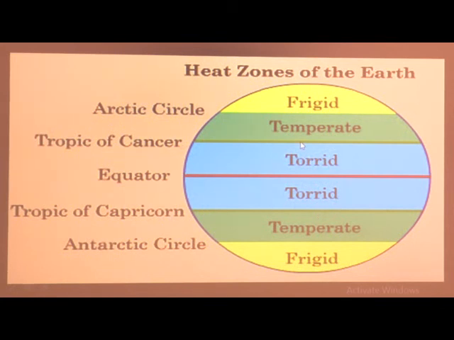Then from Tropic of Cancer to Arctic Circle is temperate zone. From Arctic Circle to the North Pole here is frigid zone. From Tropic of Capricorn to Antarctic Circle is temperate zone in southern hemisphere, and from Antarctic Circle to South Pole is again frigid zone.